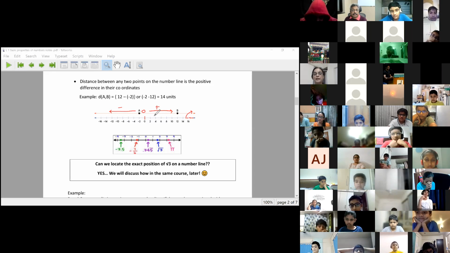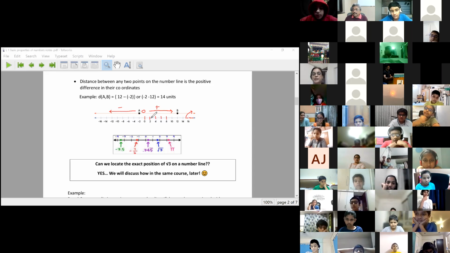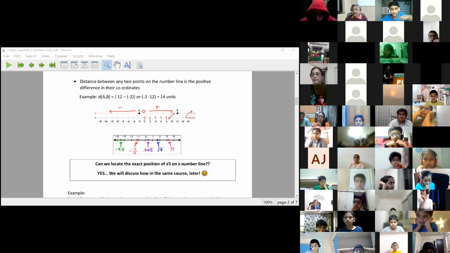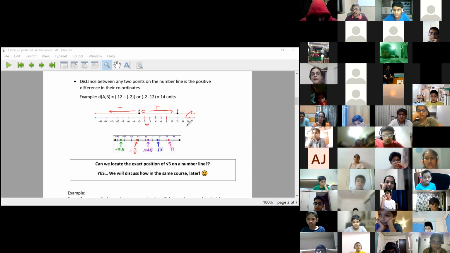Now, on the positive side, we can always have points at a specific distance, and maybe name these points A, B, C, D, X, Y, Z, whatever. And then what is the distance between these 2 points? For example, suppose these are all centimeters.